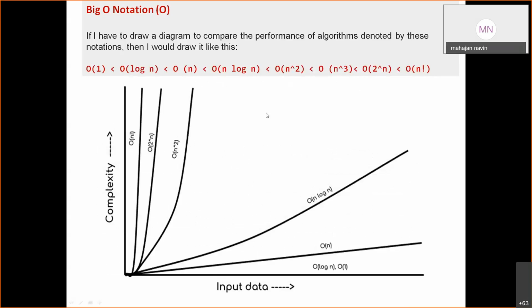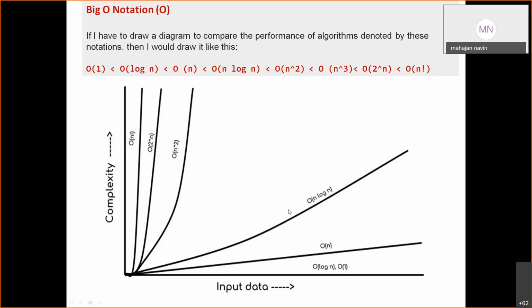So we have seen this diagram earlier. There was a site called bigocheatsheet.com. If I have to draw a diagram to compare the performance of algorithms denoted by these notations, I would draw like this. O of 1, constant, will always be less. Suppose I have 10 elements and it takes 10 seconds. If for 1 lakh elements it again takes 5 seconds, then that is called O of 1. It is constant, it will never change with n.